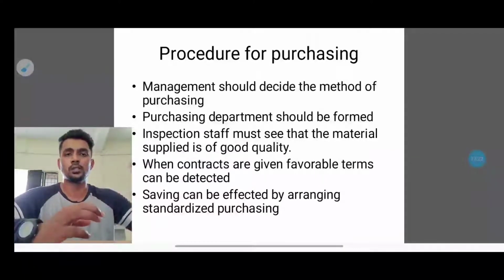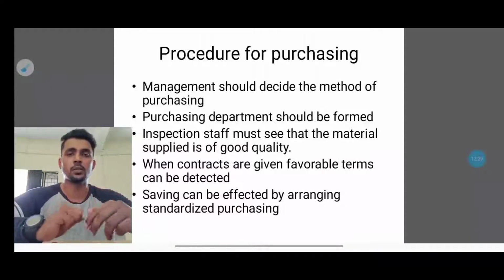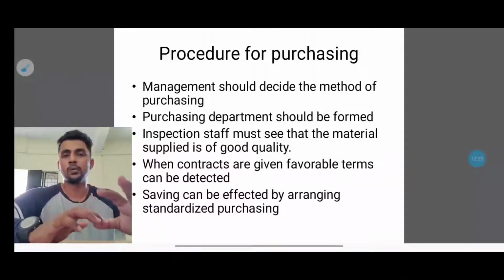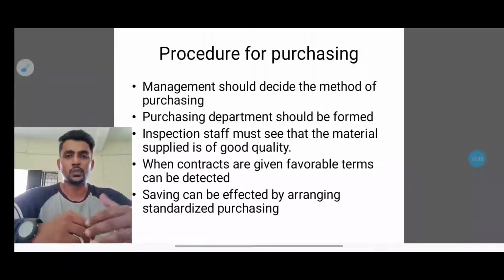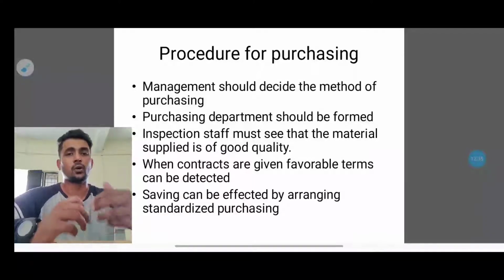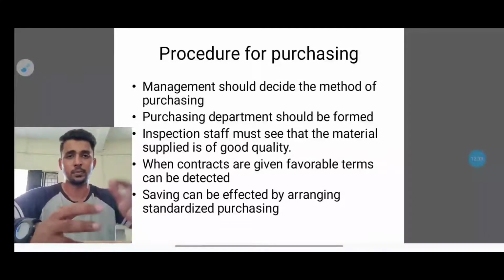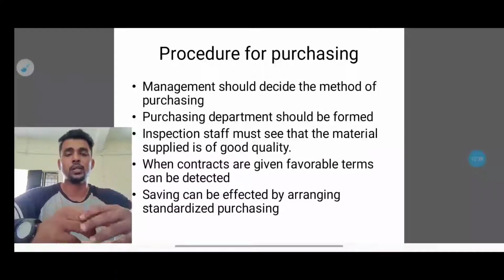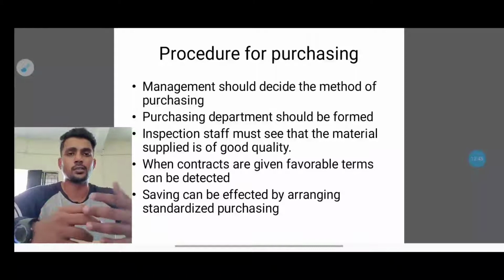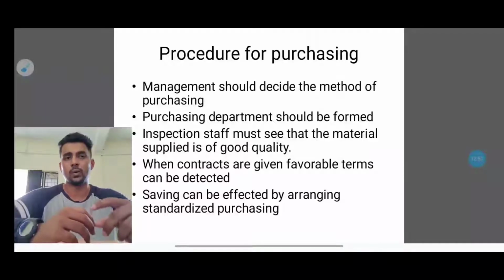The second one is that the purchasing department should be formed. Every organization must form a purchasing department, because these are the people who will be at the front end of the purchase. They will be responsible for all the bills and all the assets brought for the company, so they can keep a record in the ledger and submit it for any future use.